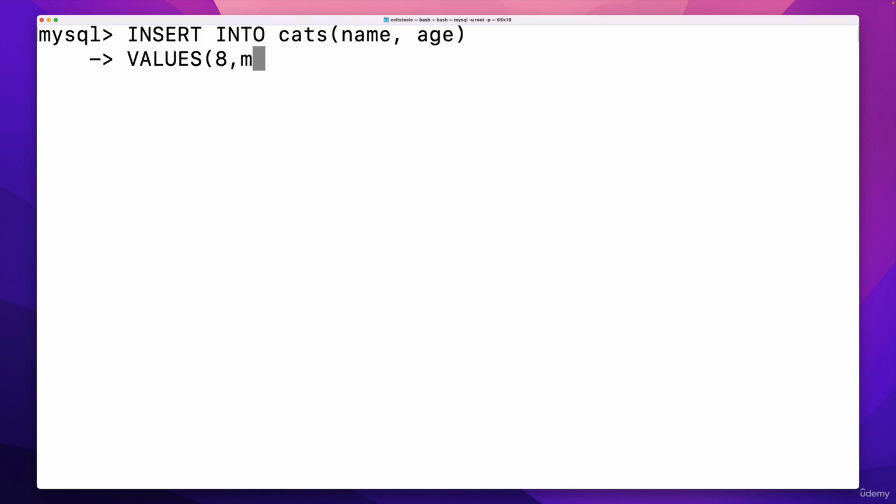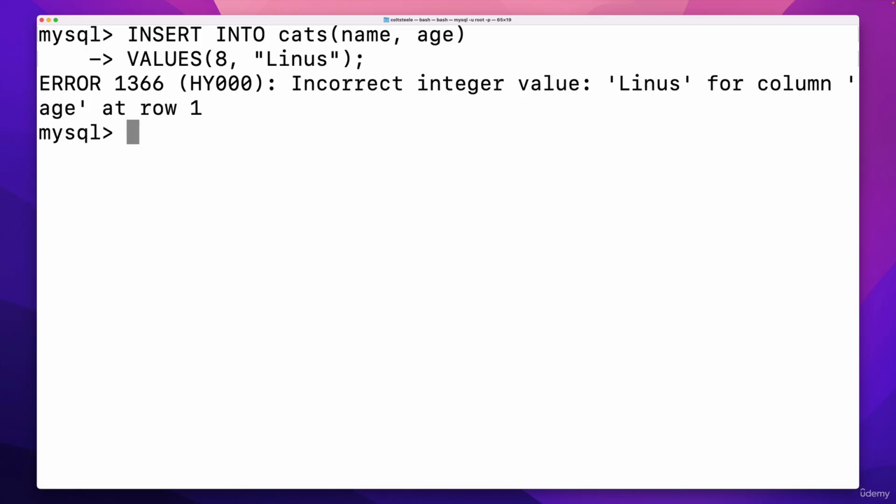We have 8 and then the name of Linus. Okay, what happens then? We get an error that says incorrect integer value Linus for the column called age. You can't have an integer, which is what age is supposed to be, called Linus. That is not an integer, so it's telling me that.